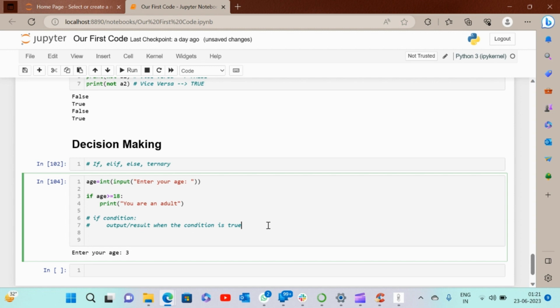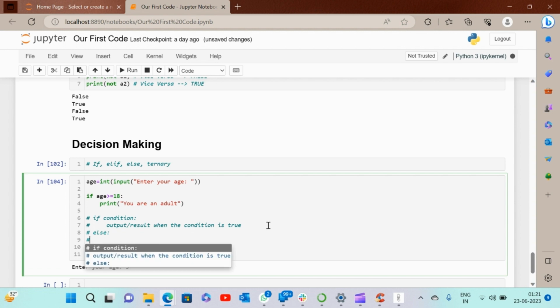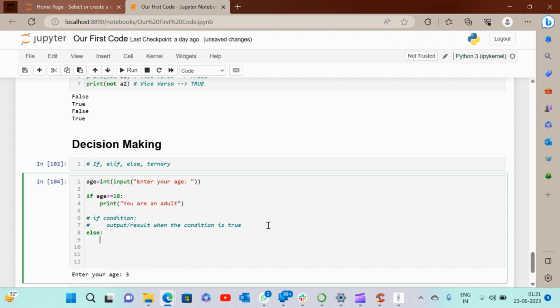So what happens is that in the syntax, if I mention the else statement again followed by a colon, then I have to mention the output or the result when the condition is false. So this is the syntax.